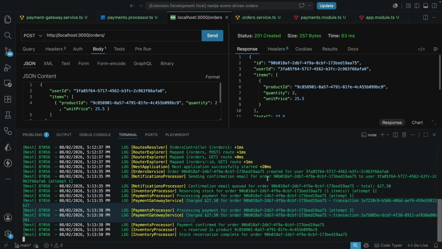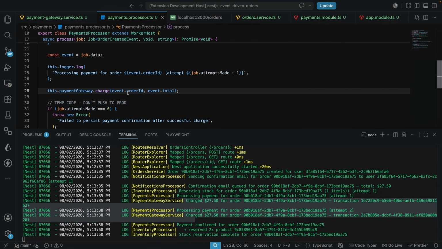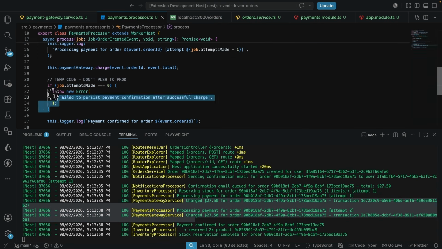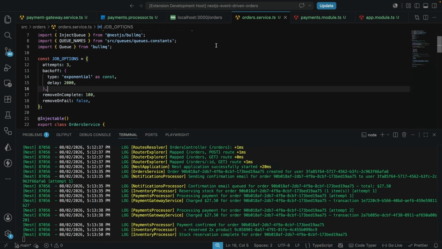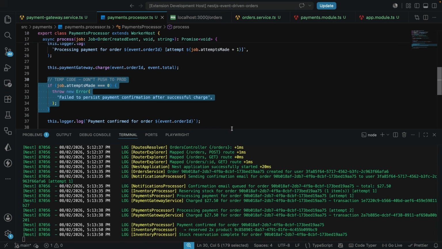The first time this logic is going to get called, where we have the payment processor, we see that this over here has a job attempt made of 0, and that's why it throws the error. And because it throws the error, BullMQ is going to retry it after a couple of seconds, approximately 2 seconds, based on this logic that we have over here. So BullMQ is going to call again, and when BullMQ calls it again, you can see now the attempt is equal to 2.